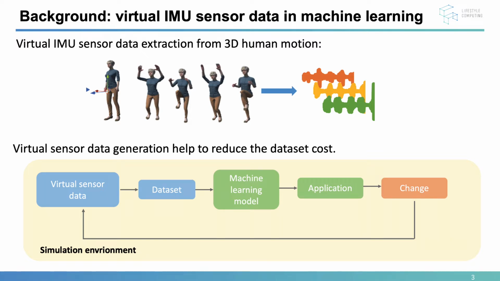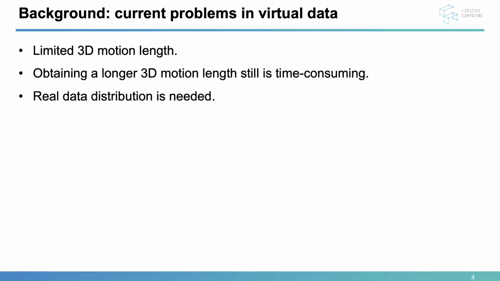Recently, virtual sensor data has emerged to solve the problem. The IMU data can be accessed from 3D digital human motion and helps to reduce the dataset cost. In the simulation environment, the virtual IMU data can be collected and used to train machine learning models. However, there are still several problems in collecting virtual IMU data.